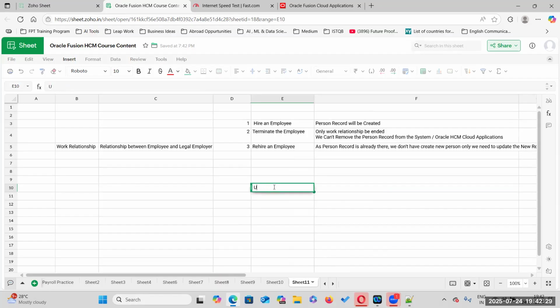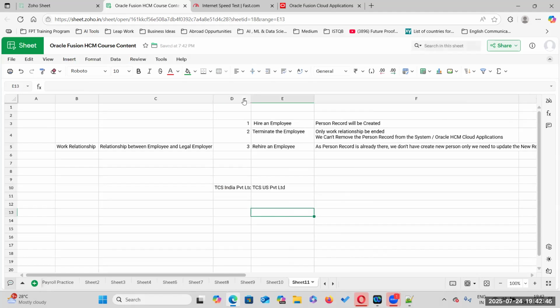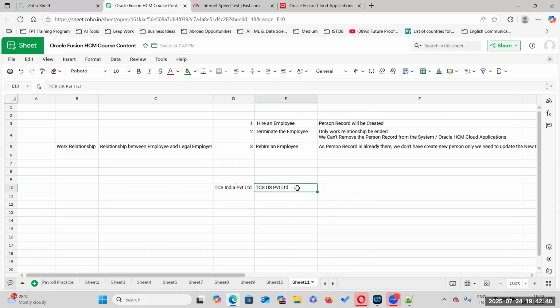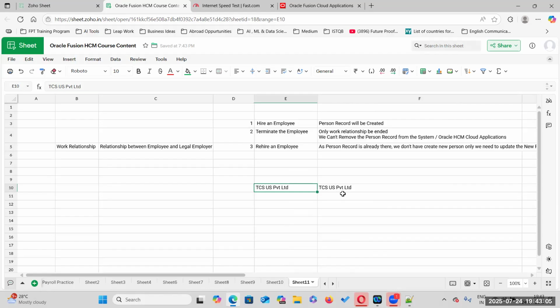Let us take TCS US Private Limited and TCS India Private Limited. This is called a global transfer. But if you're within TCS US Private Limited only, this is called termination and rehire. There is no change in the legal employer itself. We are rehiring in the same legal employer.